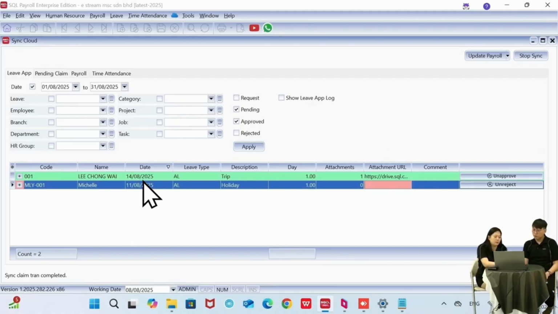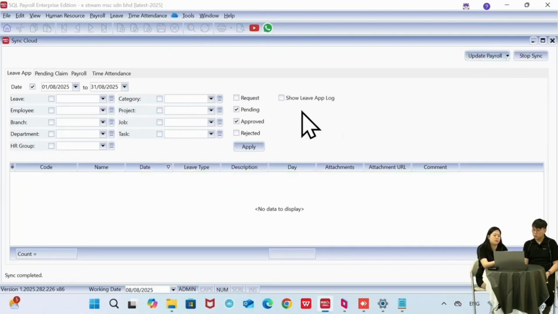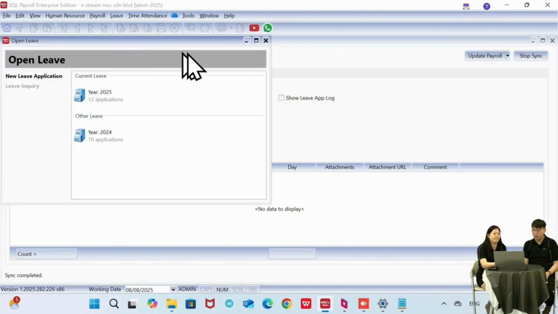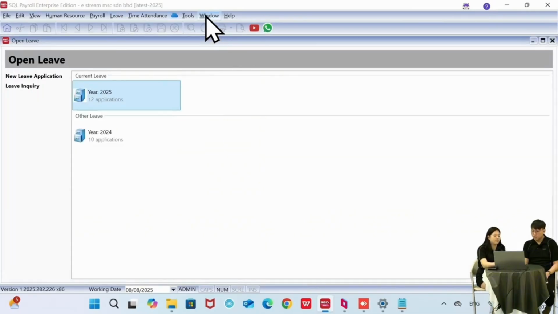You just take note of the date over here, yeah? 14th of August, annual leave for 1 day. So if I click on update payroll, the green color leave will go missing. Okay, let's check in the leave application whether this application goes into our system or not.